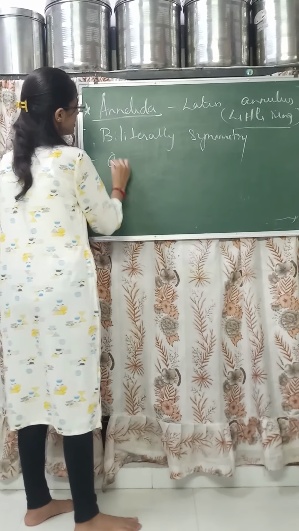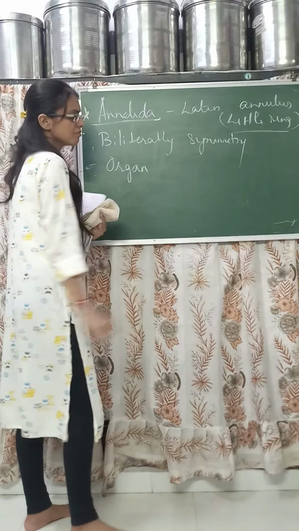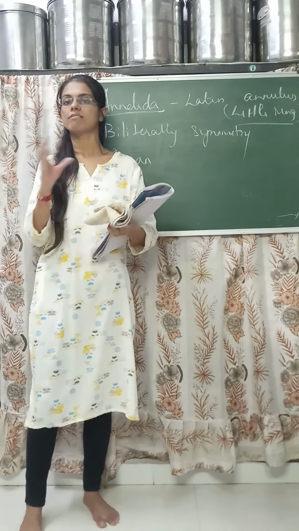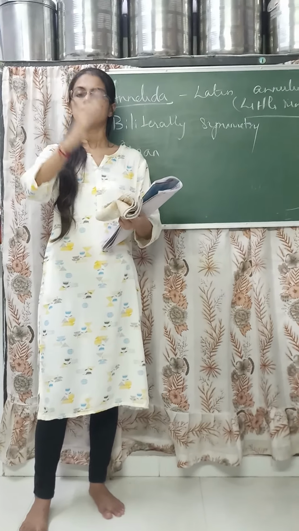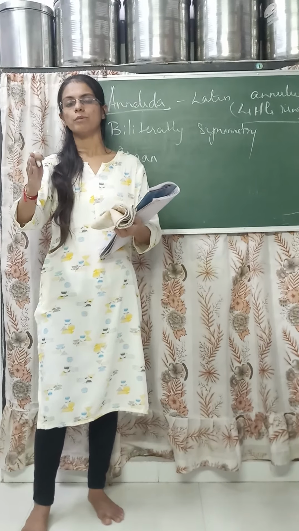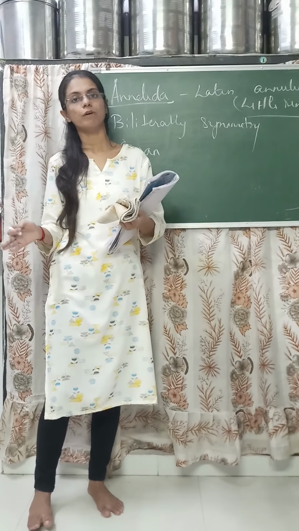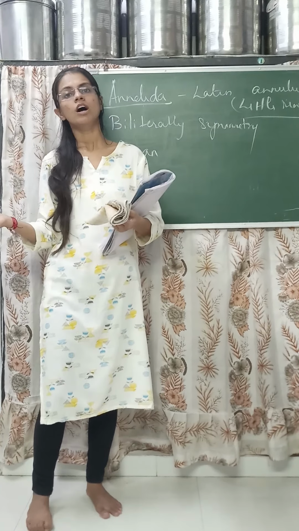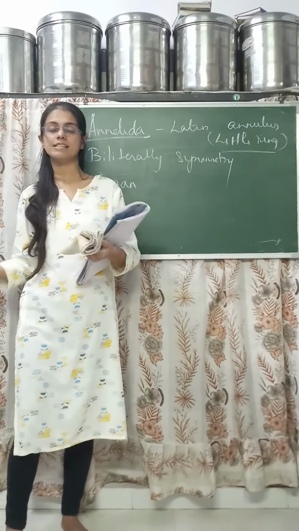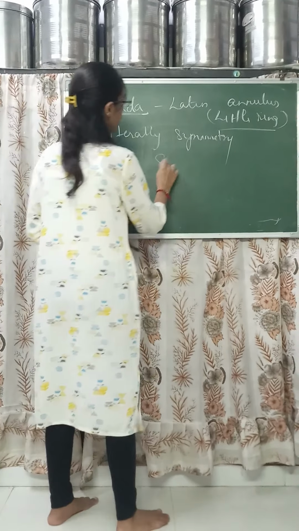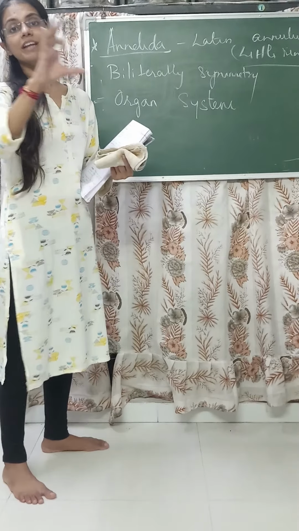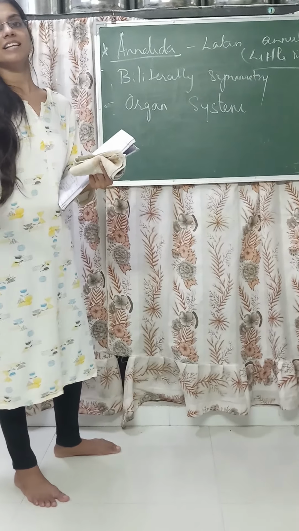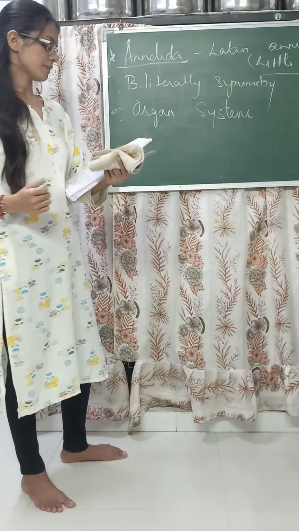Next is organ system level of organization. These organisms are a bit developed. As I told you earlier, a single cell will divide and form a group of cells, a group of cells will form tissues, tissues will form organs, and organs will form an organ system. Here various organ systems are present, like digestive and excretory systems.